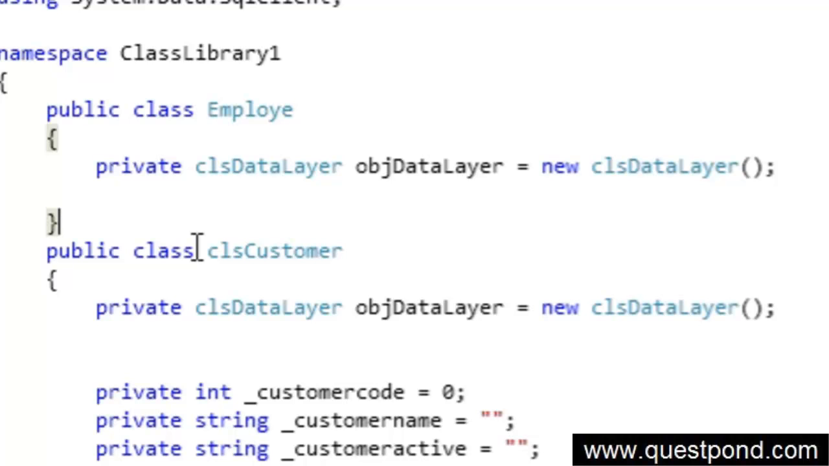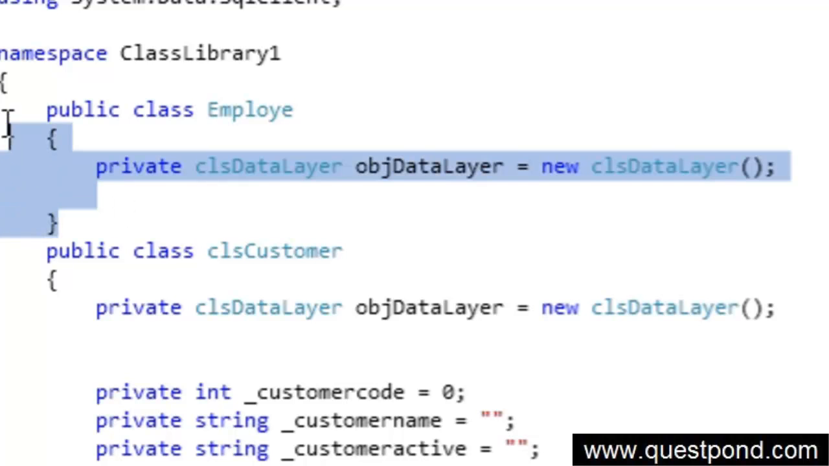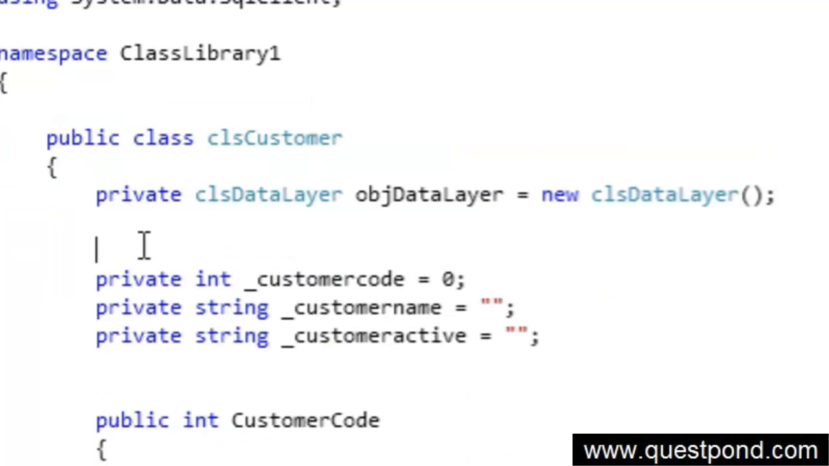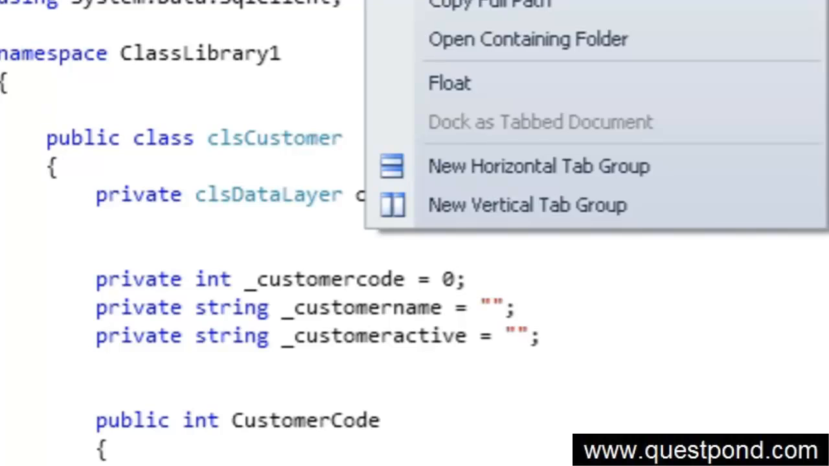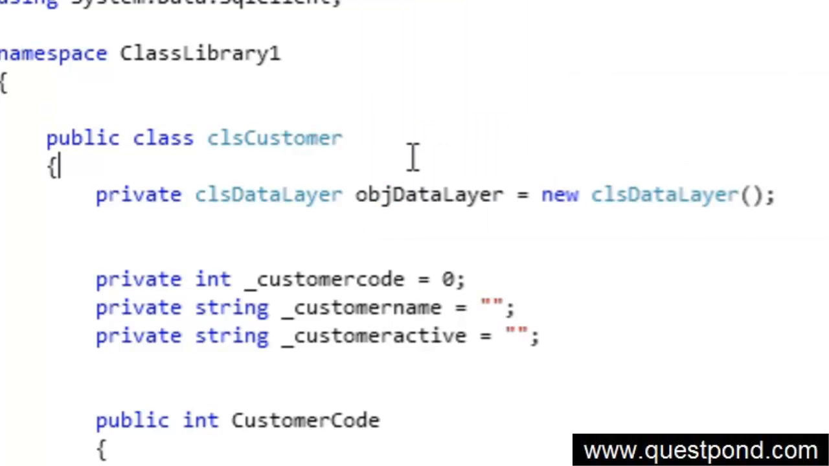Now let's come to the composition part. As I told you, composition is a part-of relationship. One entity's lifetime is dependent upon another entity's lifetime. As I told you, I have two classes here, CLS customer and CLS product.